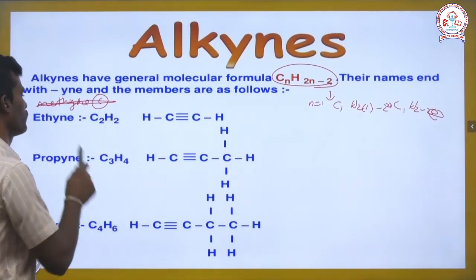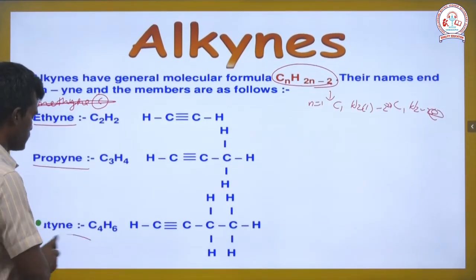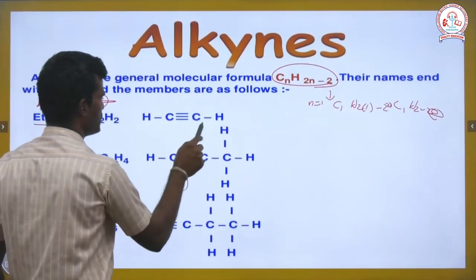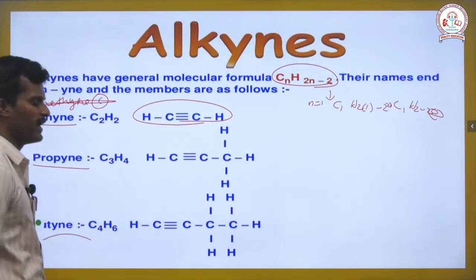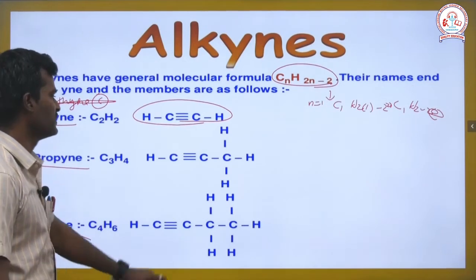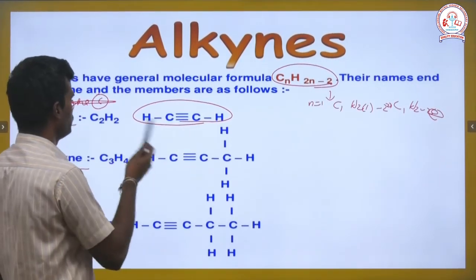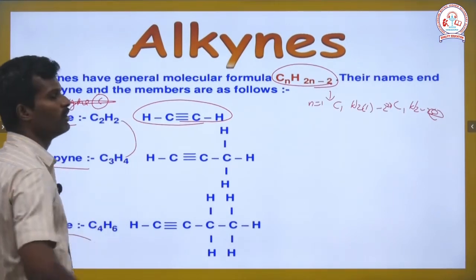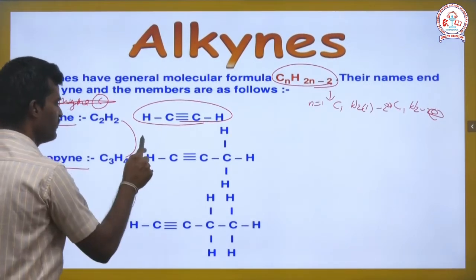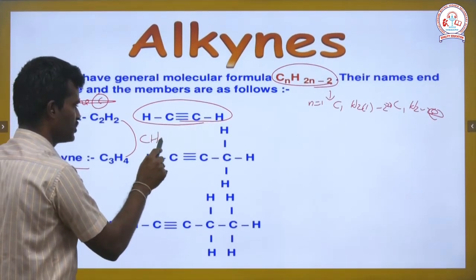Then next, ethyne, propyne, butyne, right? See, the structural formulas for triple bonded hydrocarbon compounds are present in the alkyne family, and the same for propyne and butyne. And then further we want to clarify the homologous series behavior: the difference between ethyne and propyne is CH2.